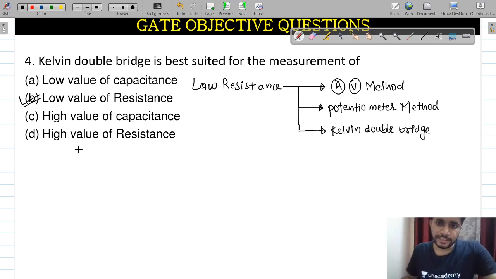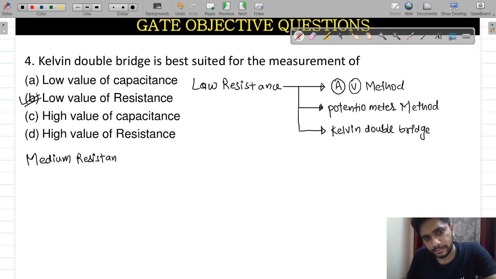Secondly, I will just come here and give you the medium resistance. Medium resistance was given by, first of all, the voltmeter ammeter method. Secondly, the substitution method.